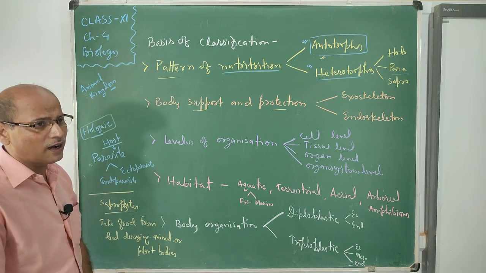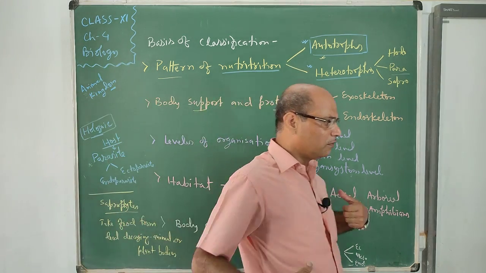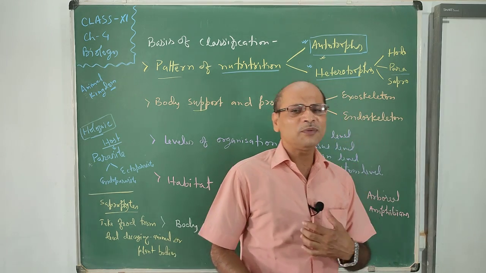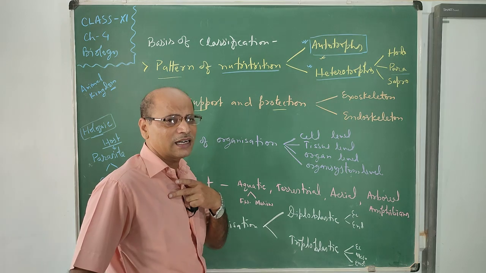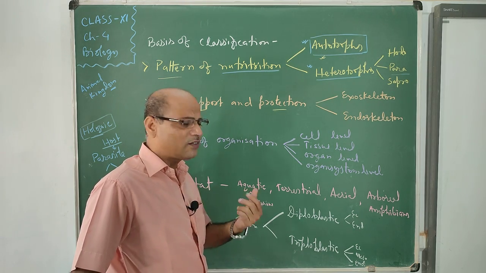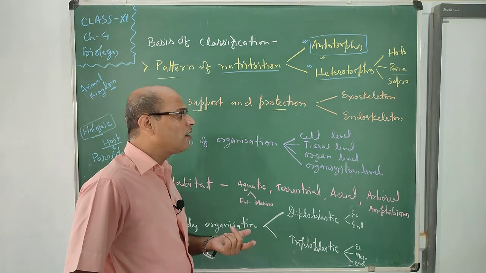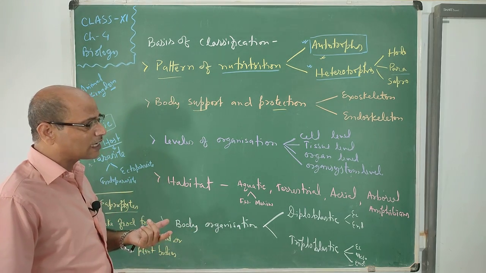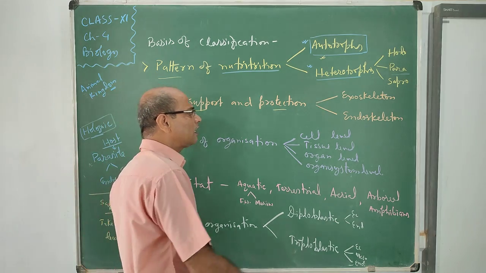Our chest has the rib cage. The rib cage covers the soft parts like the lungs and the heart. These are covered inside the rib cage. So this is the endoskeleton, which protects the delicate parts of our body.